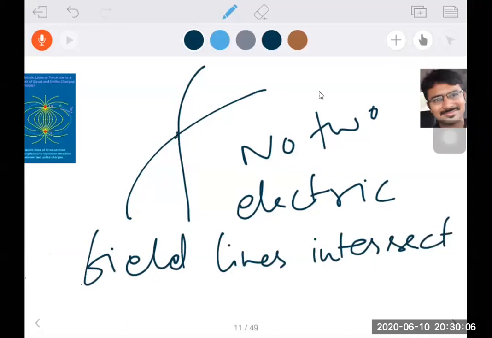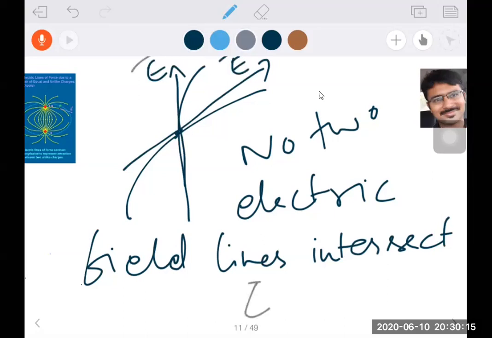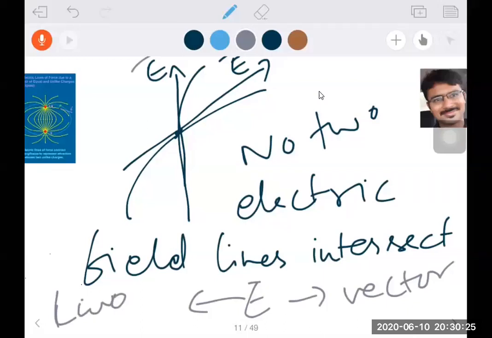Why? If they intersect, at the point of intersection we can draw two tangents. Two tangents means we have two directions for the electric field. Electric field is what type of quantity? Vector. It can't have two directions. A vector quantity can't have two directions. No vector quantity can have two directions, beta.